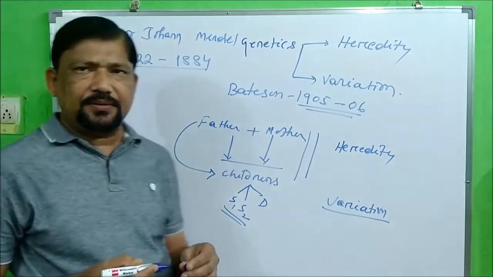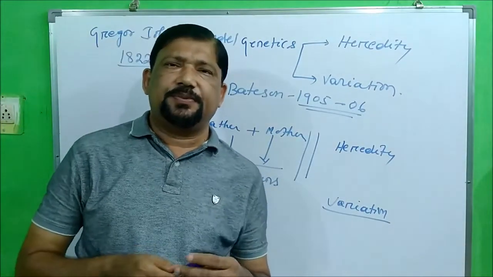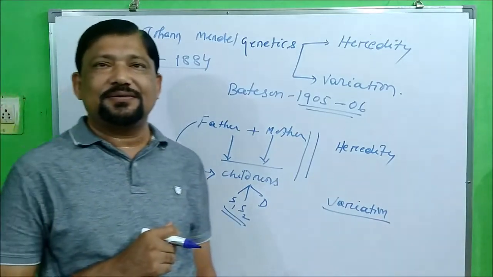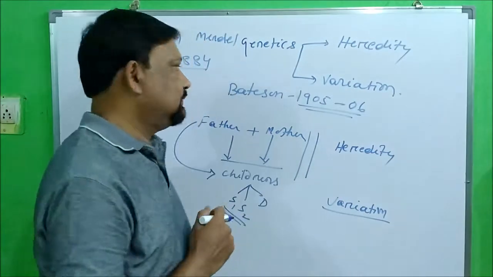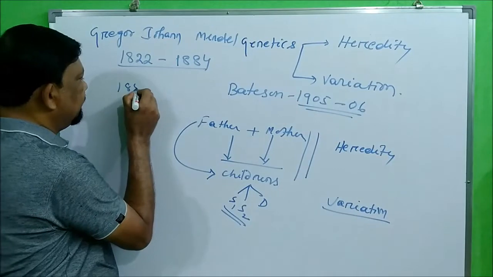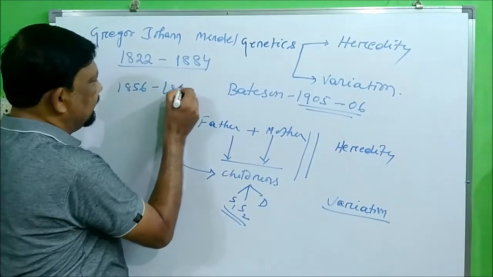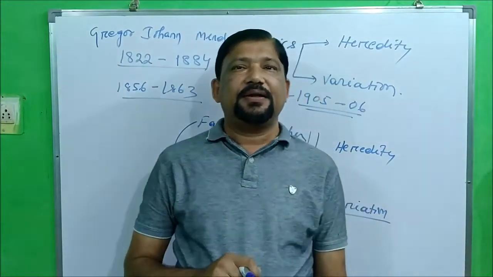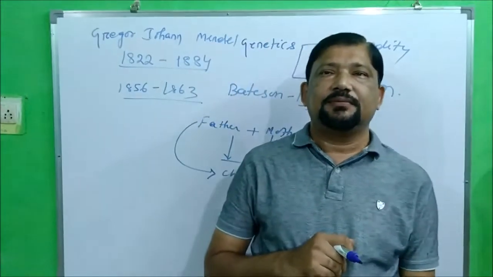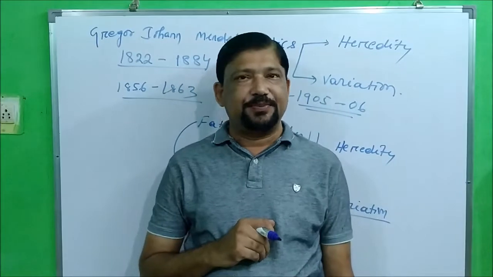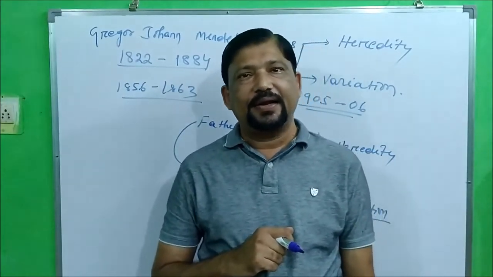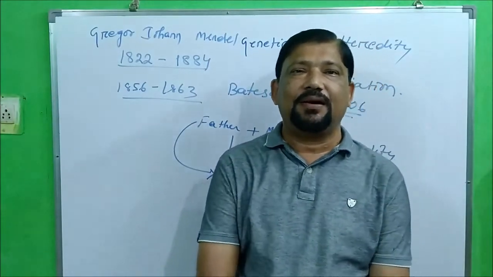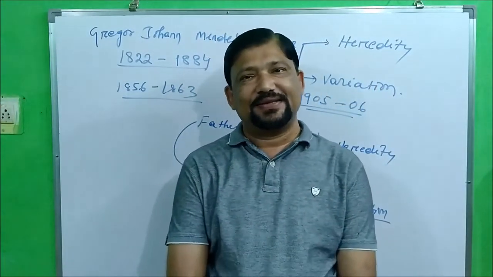This is his lifespan. During this period, he did a valuable, world-class and renowned experiment, from 1856 to 1863. That experiment is now called Mendelism, or the experiments of Mendel, or Mendelian inheritance, and Mendel is popularly called the father of genetics.